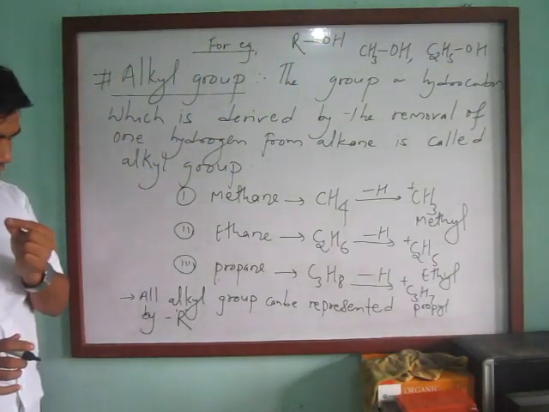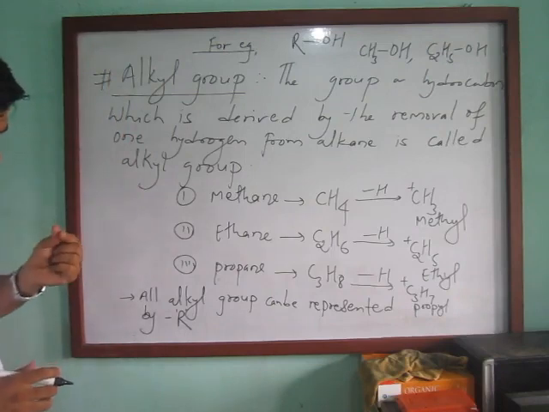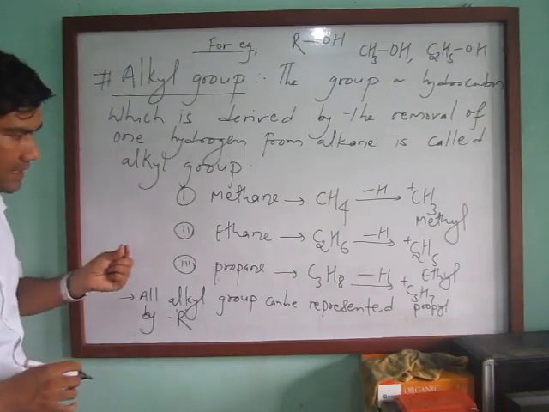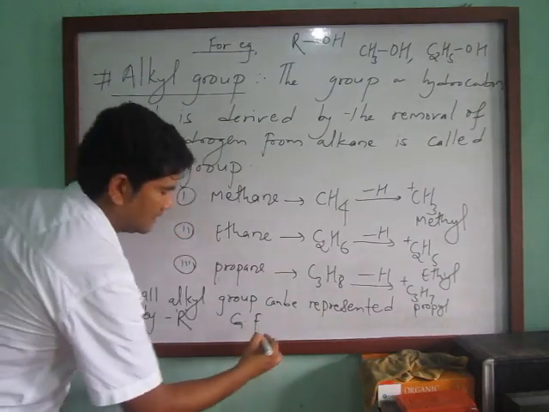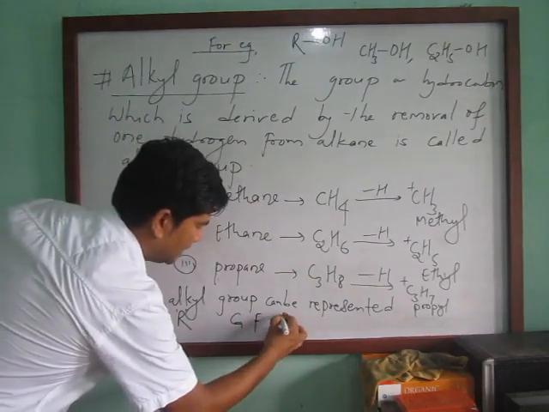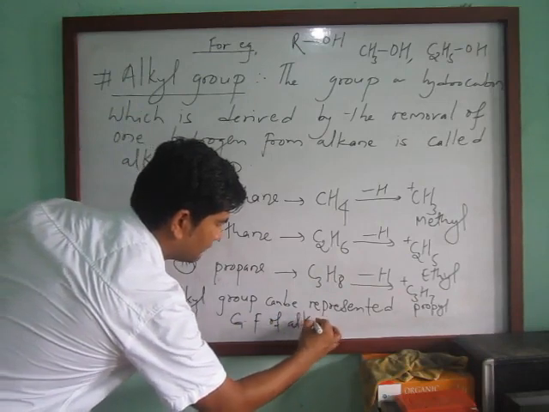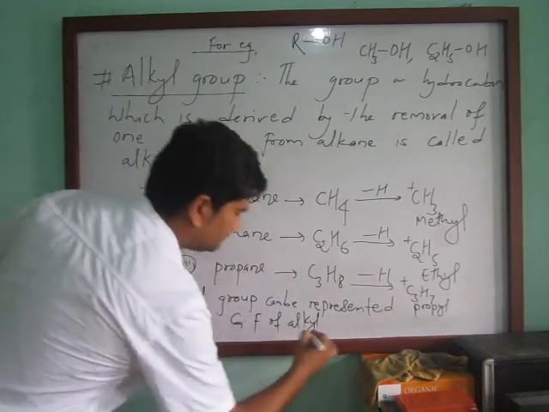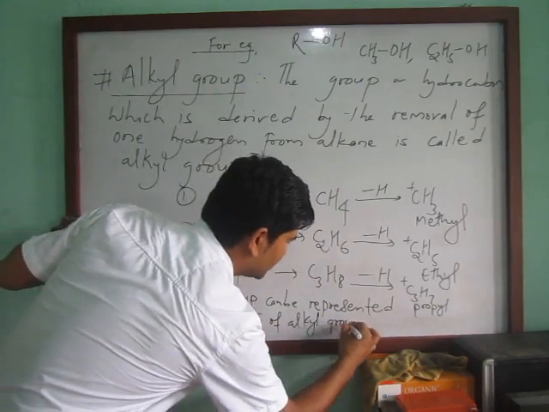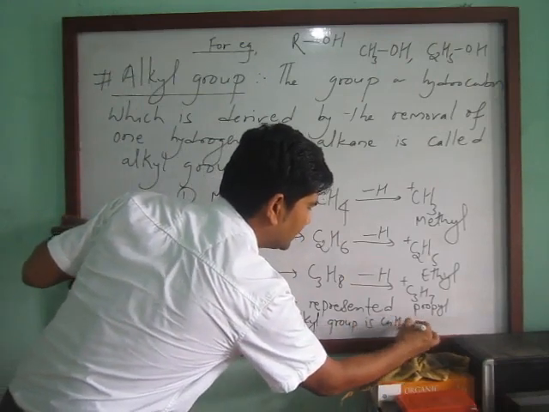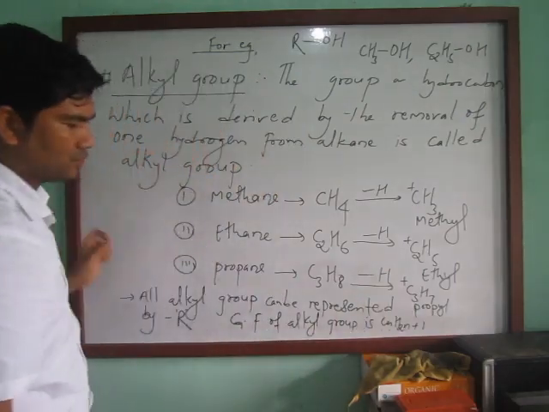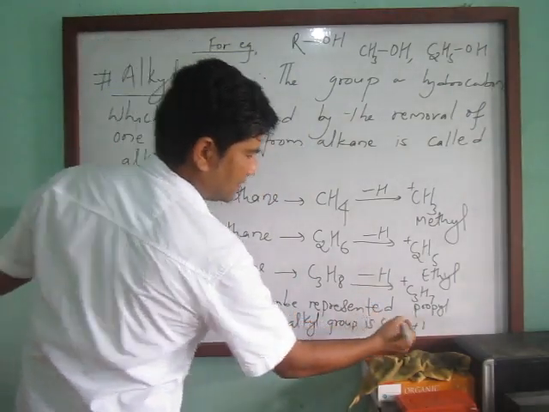And one thing, I'm going to show you that the general formula of the alkyl group is just CnH2n plus 1.